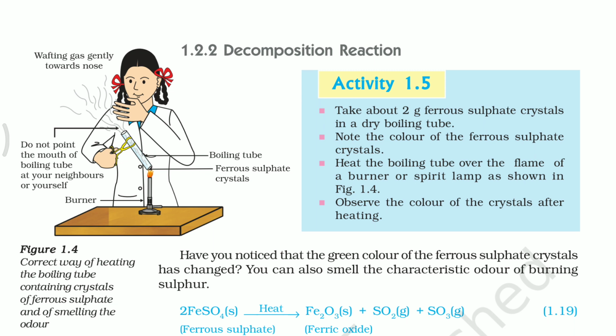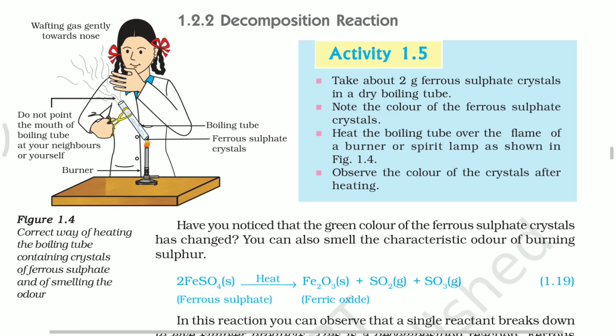Second one, decomposition reaction. We already discussed, one reactant molecule decomposes to form two or more products. To explain this, we go through one activity. Take 2 grams of ferrous sulfate crystals in a boiling tube. Note the color of ferrous sulfate crystals. Ferrous sulfate crystals are generally green in color. Heat the boiling tube over the flame of a burner. What do you observe?